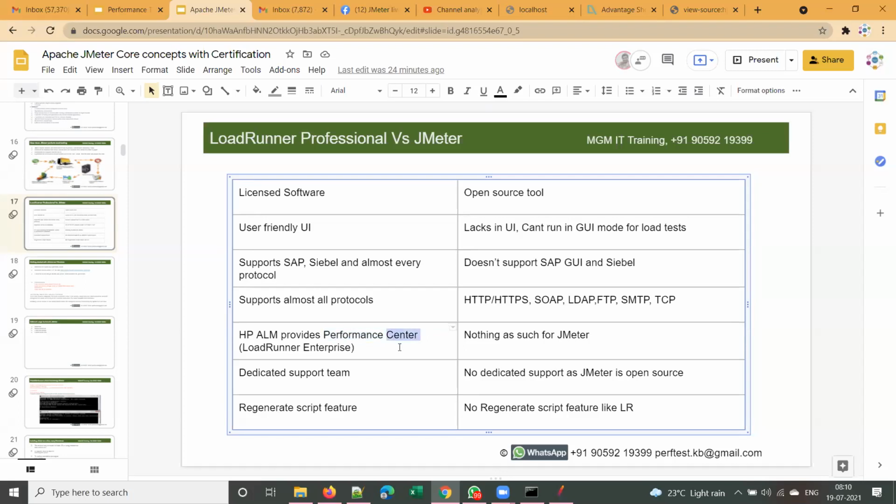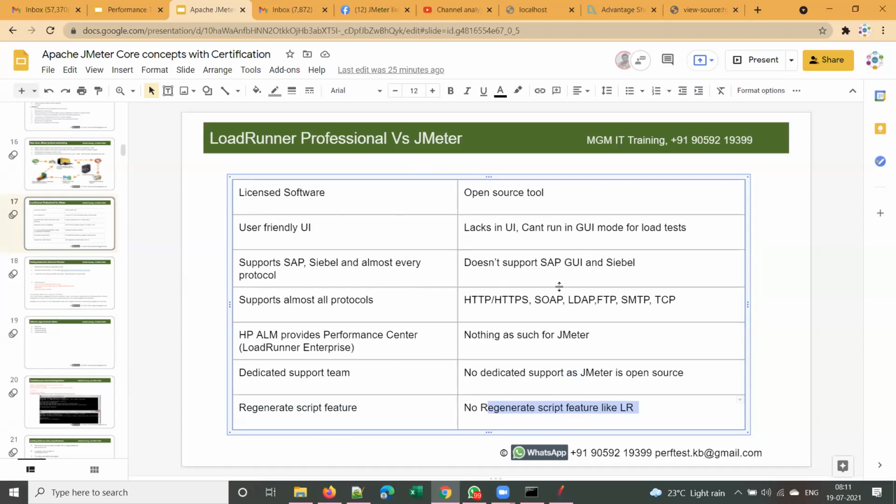However, we don't have anything as such for JMeter. All licensed tools will have a dedicated support team, whereas there is no dedicated support for JMeter as it is an open source tool, right? This is clear, right? And those who have completed LoadRunner know the regenerate script feature. We don't have that regenerate script feature in JMeter like in LoadRunner. This is for those who completed LoadRunner, guys.